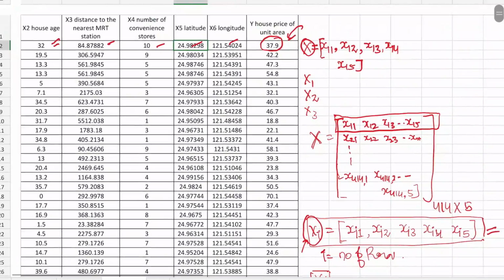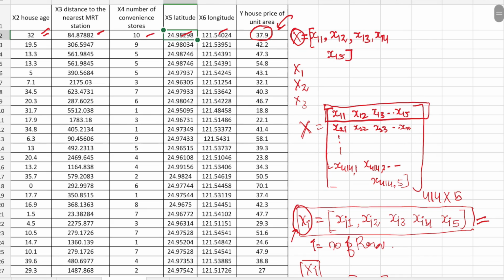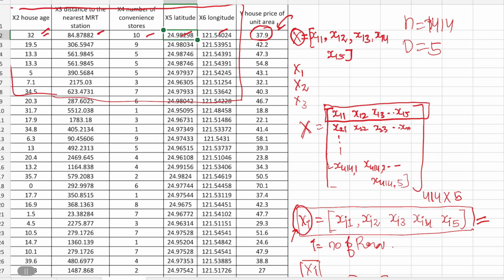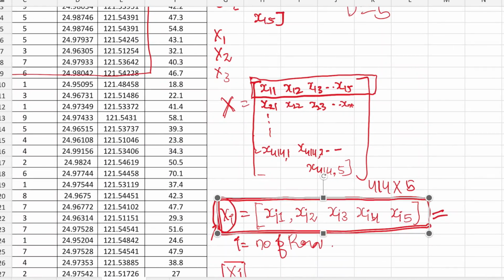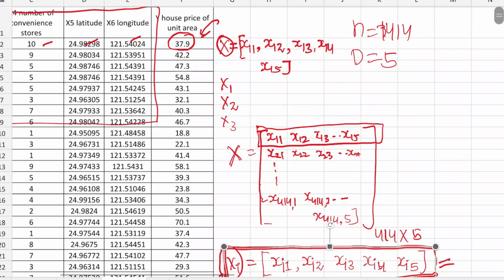In this case, we have n equals 414 and d equals 5, because the input data set has 5 different columns. So this was about the input data set, the training data which we will use as input.